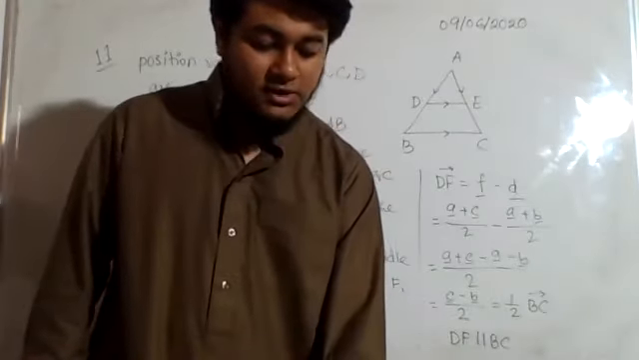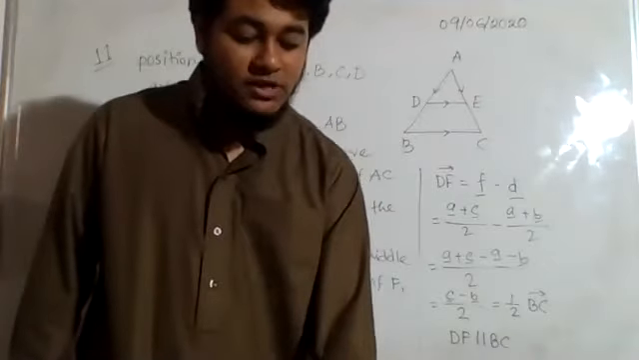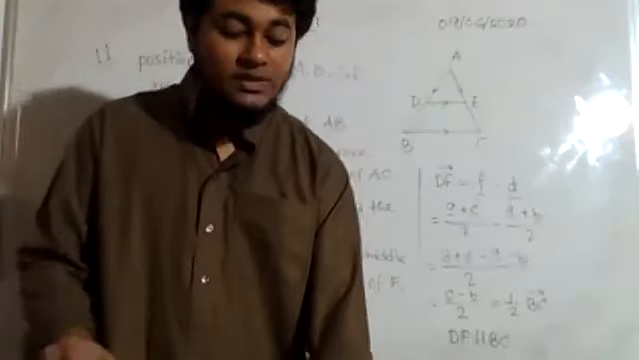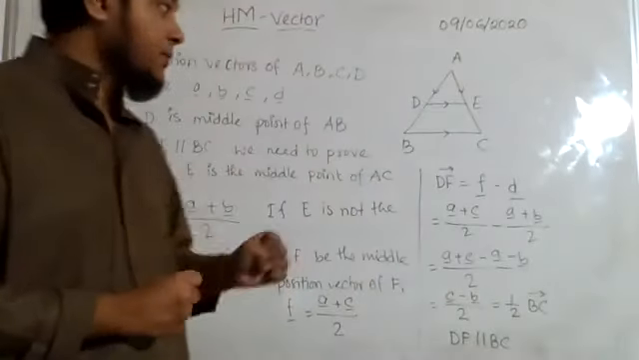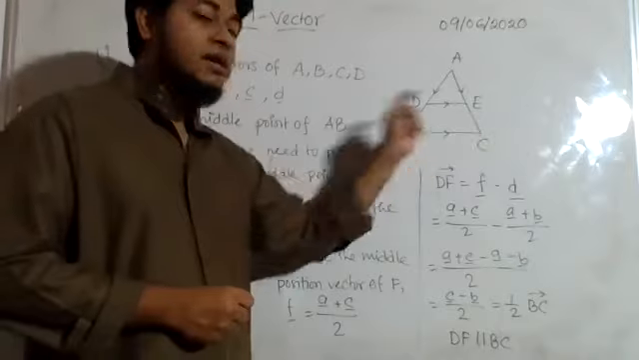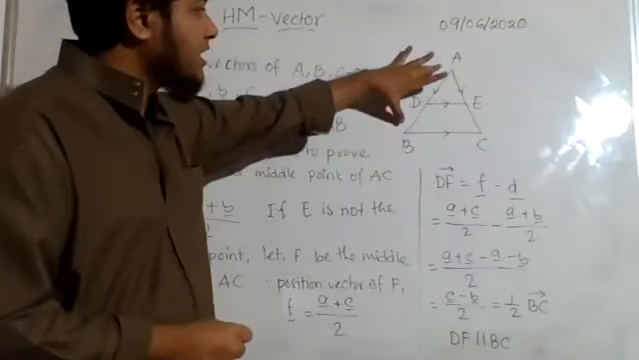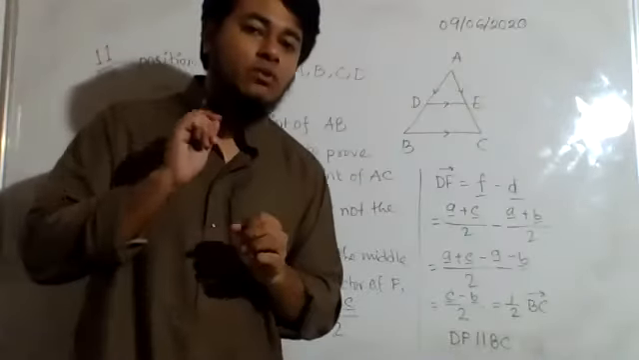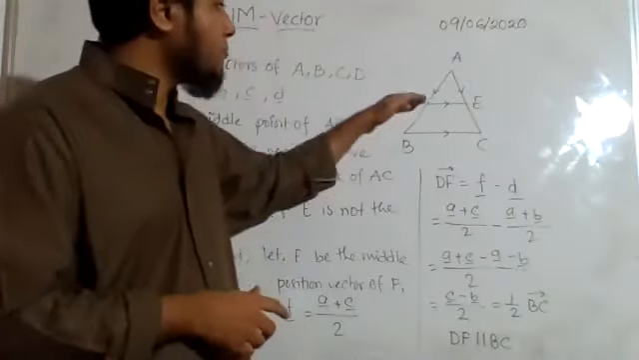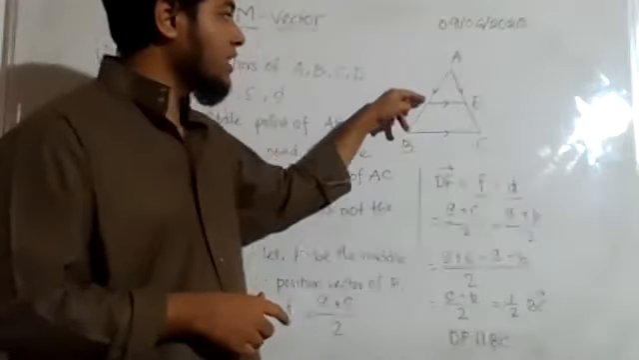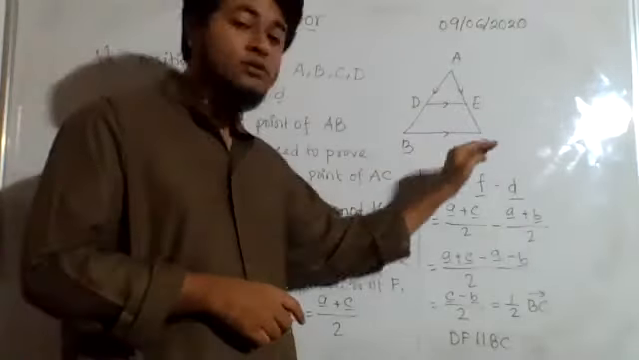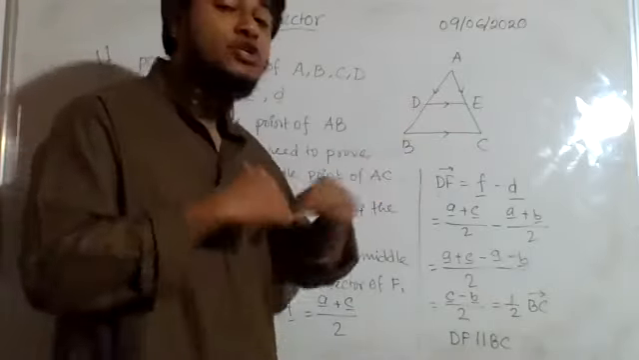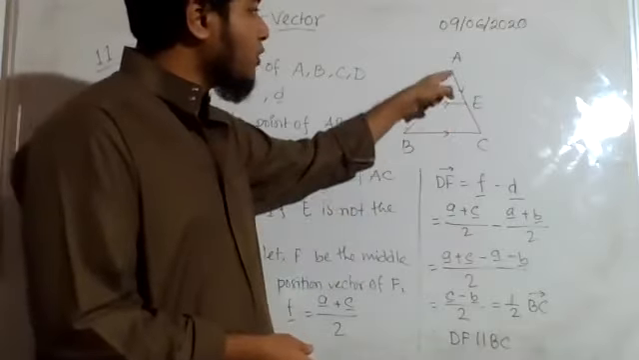Prove with the help of vector that the straight line drawn from the middle point of a side of a triangle and parallel to another side passes through the middle point of the third side. So we have a triangle ABC here, as you can see, and D is the middle point of AB. Now we will draw a line which will be parallel to the third side. From D, I have drawn a line segment which is parallel to the third side, that is BC. Now this line segment should be passing through the middle point of AC.